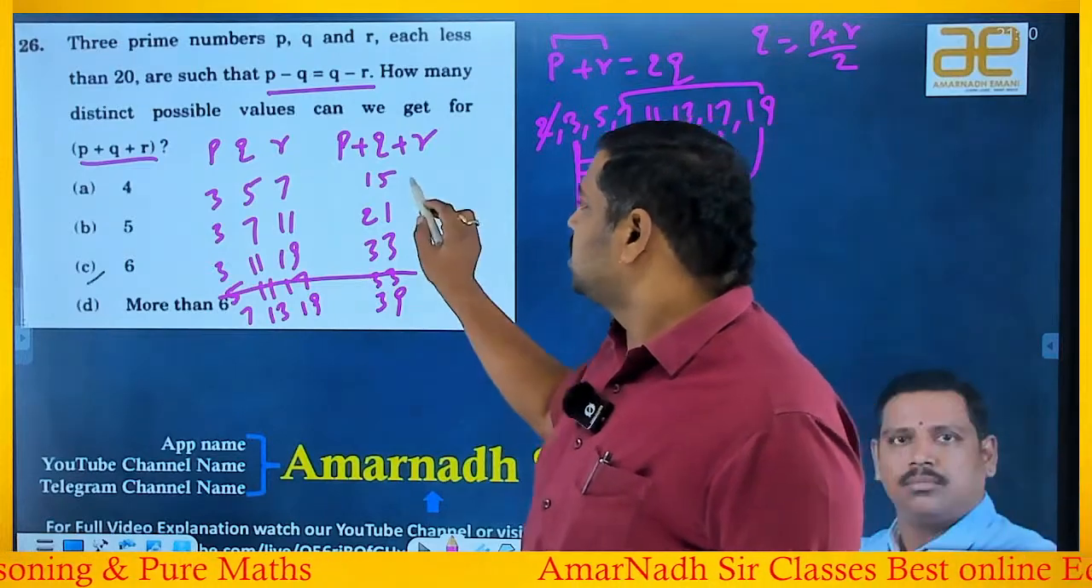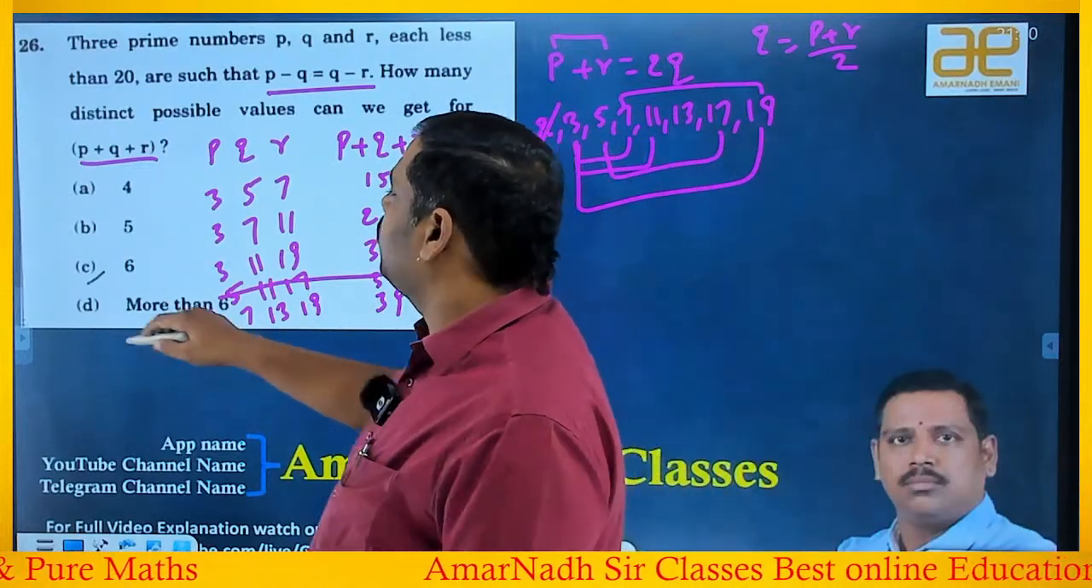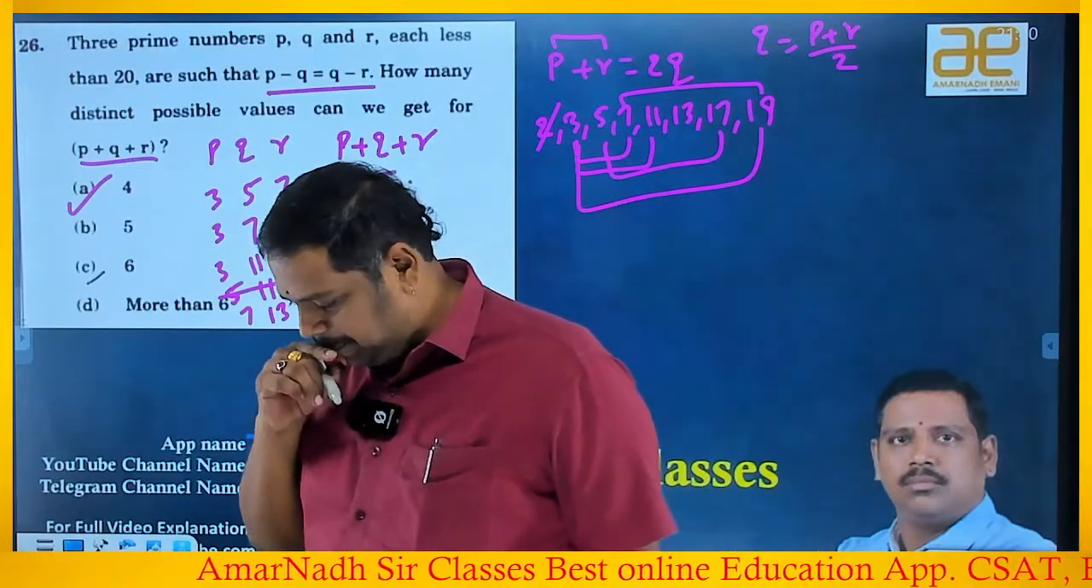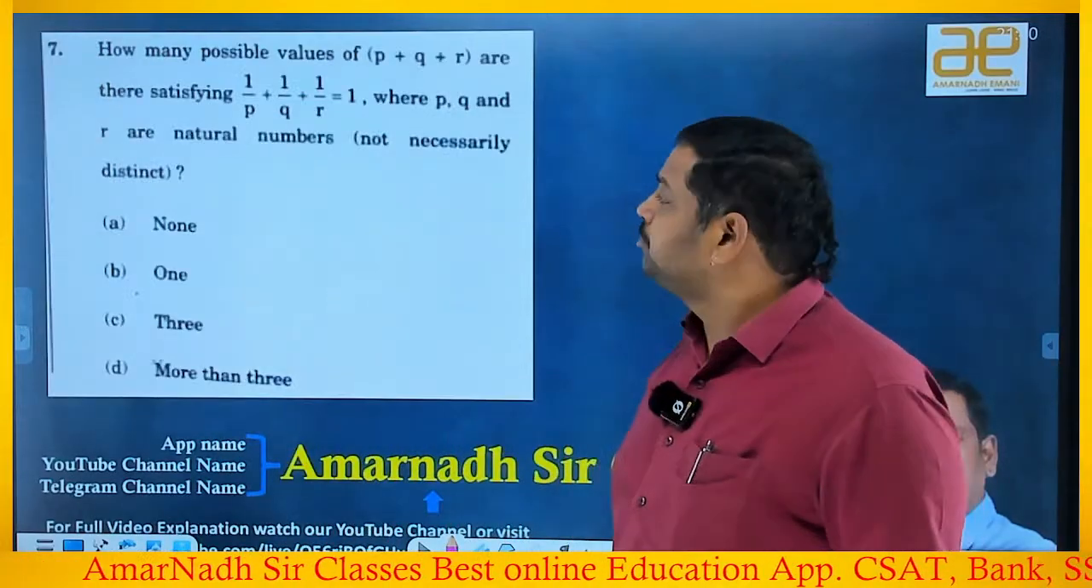Okay, these are the possibilities. 1, 2, 3, 4. How many possibilities are there? Only 4 possibilities are there. So A is the answer. Hope you understand. Okay, let's see the next one.